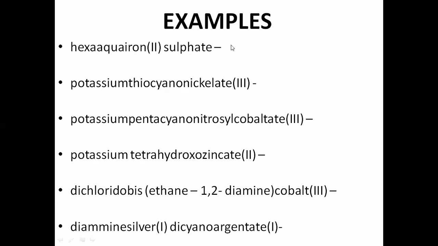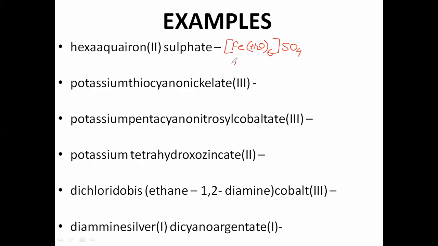Okay, so let us try to take a few examples. I have already written the name over there, so I'll try to solve it. Like this is hexaaquairon(II) sulfate. As the name is written, we have to write the formula also. Whatever is written first is your cation. So we have to actually try to do it in the very same way. So hexaaqua.